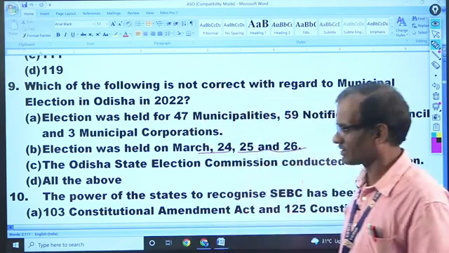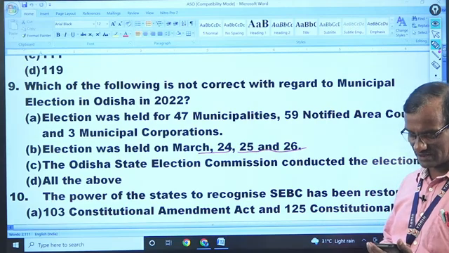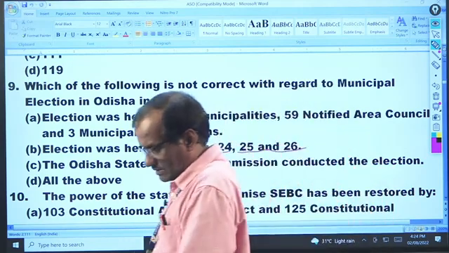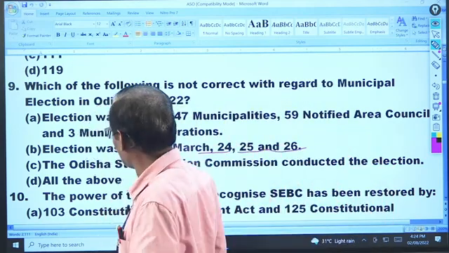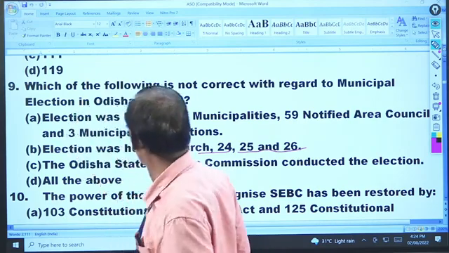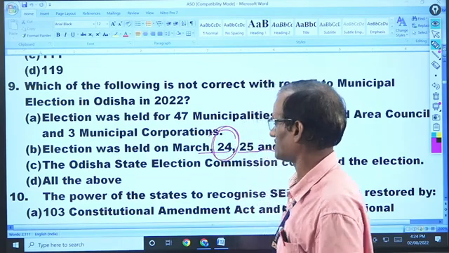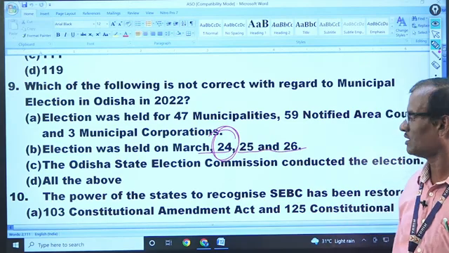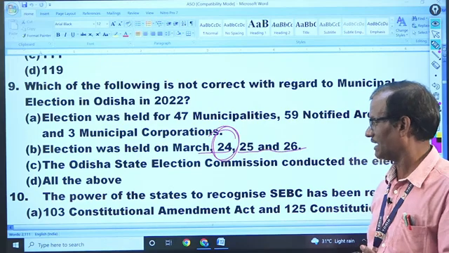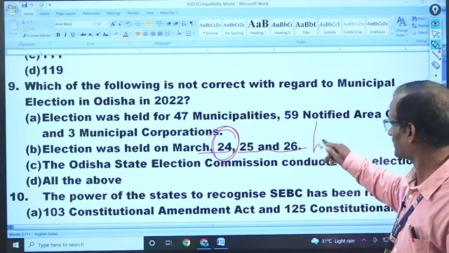Yes, which of the following is correct? Can you answer? Okay, that is Hrishikesh, B. Why B? B is right, yes. Option B, because the election was held on 24 only, you are right. Election was held on 24, only one day, it was not on several dates. So that is a point to be remembered, and so the answer is B.